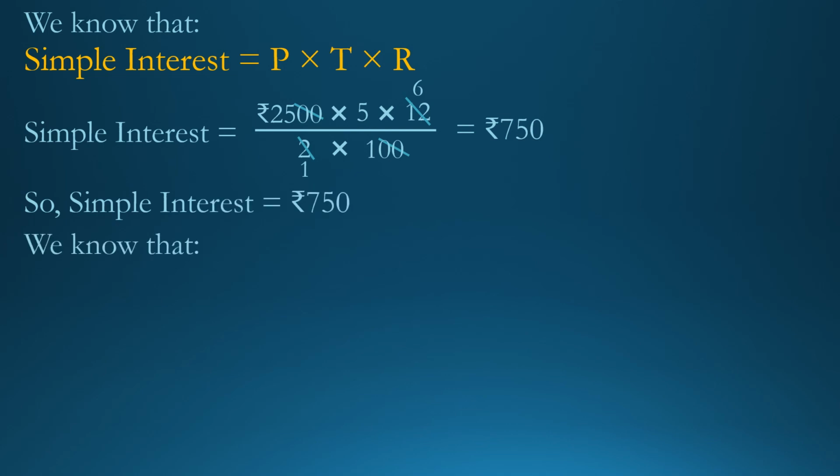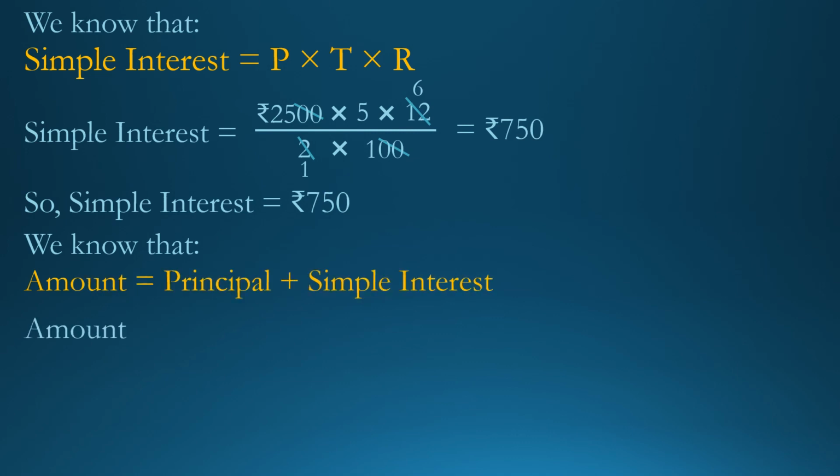Now we find the amount and we know that amount is equal to principal plus simple interest. Now put the value. Principal is equal to rupees 2500. So write down rupees 2500. Then write plus symbol as it is. And simple interest is equal to rupees 750. So write down rupees 750. Now do the addition. We get rupees 3250. So amount is equal to rupees 3250.